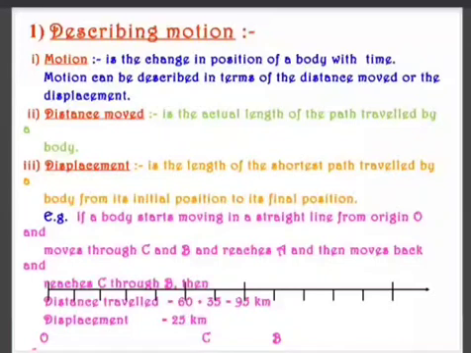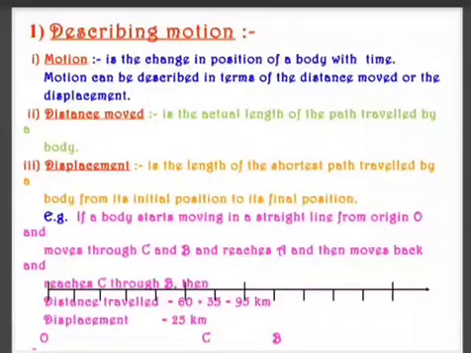Example, consider there are two people A and B. They are going in a bus. Person C is outside the bus. Now bus is moving. So for person A, B is moving. Is it? No. For A, B is not moving. For B, A is not moving. Because both of them are in the same bus. But for the person who is outside the bus, person C, both A and B are moving.